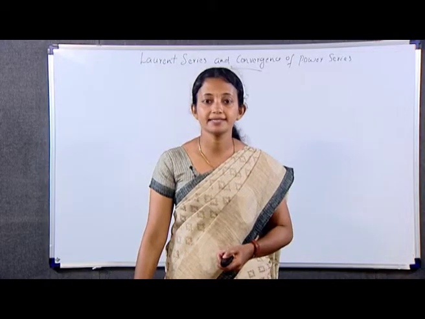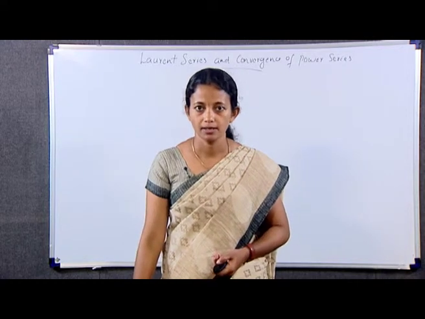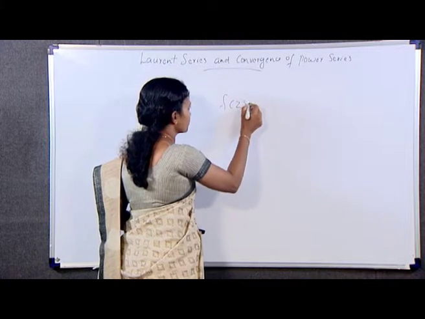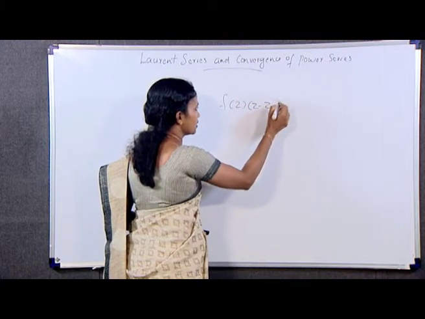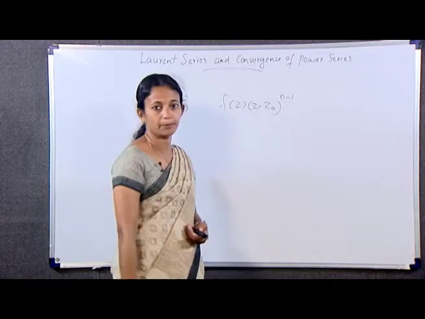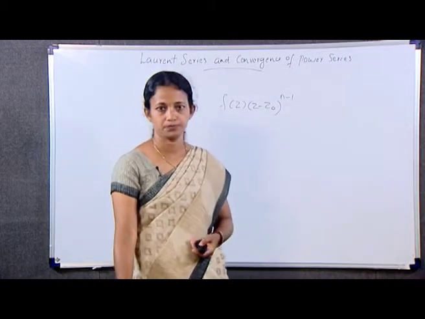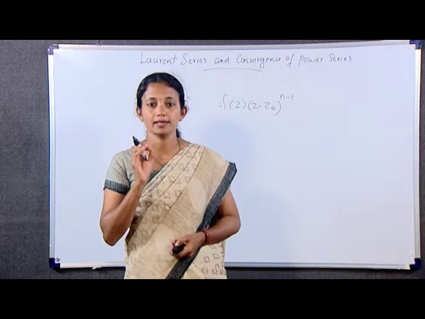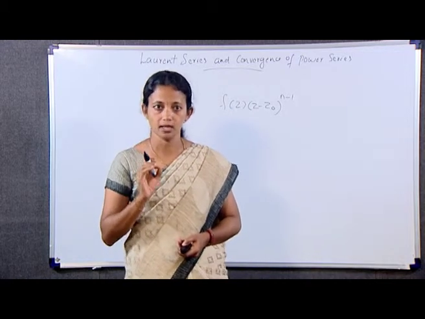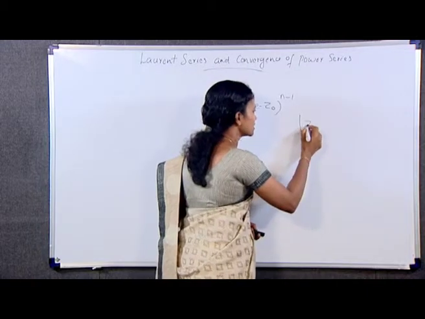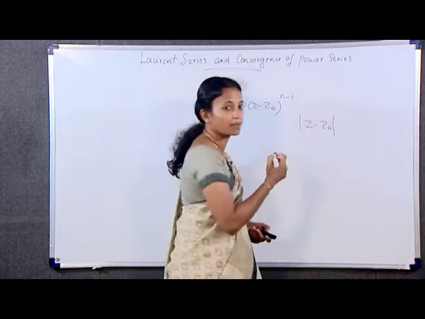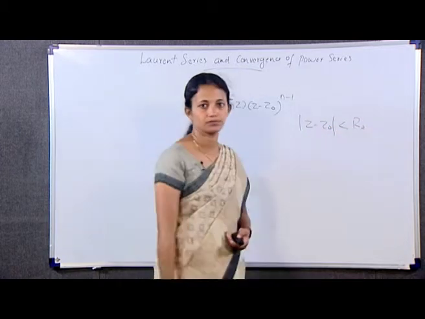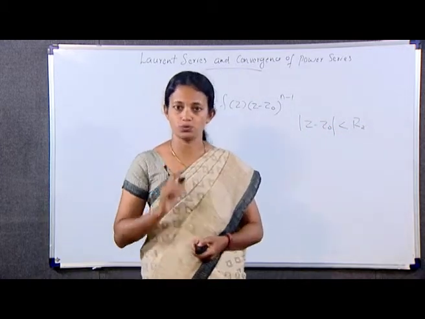Observe that the integrand in expression 3 can be written as f(z) into (z minus z naught) whole raised to n minus 1. Thus, it is clear that when f is actually analytic throughout the disk, mod z minus z naught less than R2, this integrand is analytic.